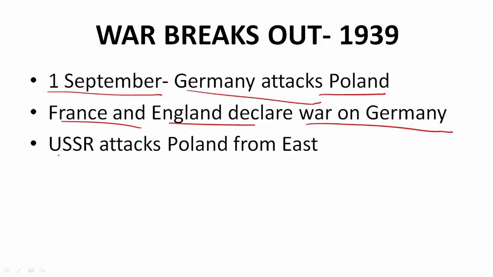At the same time, because USSR and Germany had that pact Molotov-Ribbentrop, USSR also attacked Poland. They had this secret agreement that we will attack Poland together. No one knew about this. So USSR attacks Poland from the east and Germany from the west.